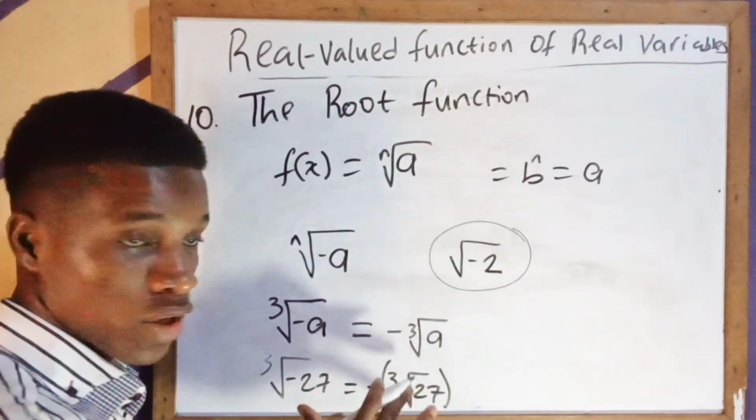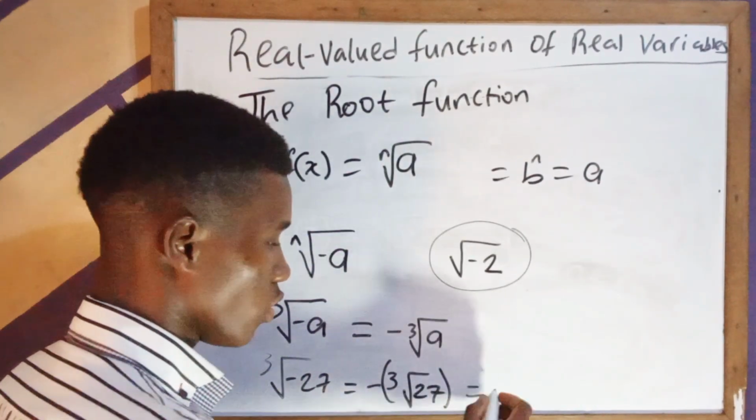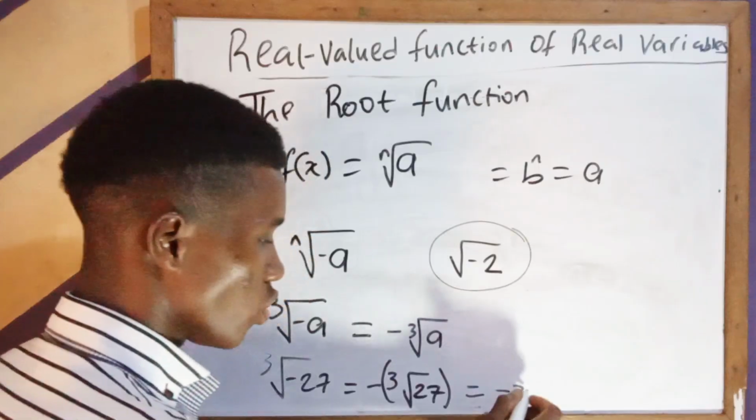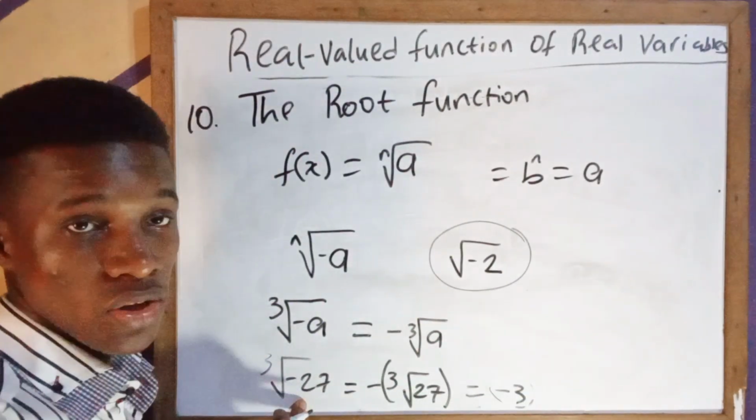This one we can quickly solve. The cube root of 27 is equal to 3. So we have our answer as negative 3. If you raise this to the power of 3, you see that it will give us this number here.